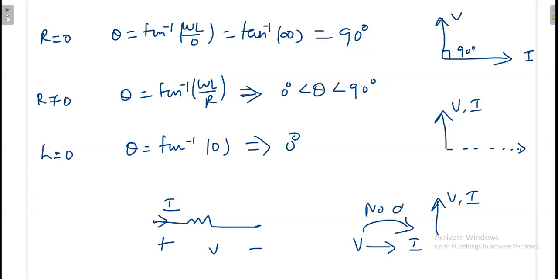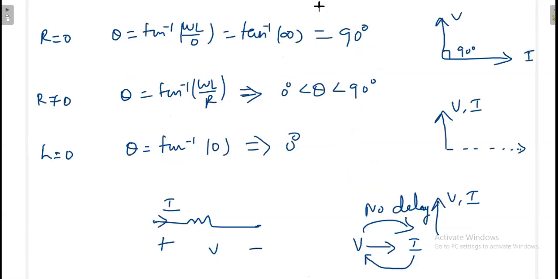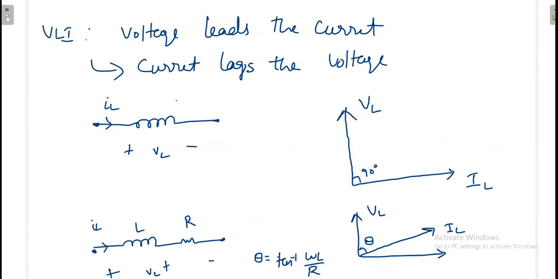Once you apply the voltage to any resistance, instantaneously, without taking any extra time, there will be the current. Otherwise, if you apply the current to the resistor, then instantaneously there will be the voltage without any delay. But you cannot expect this performance in the case of an inductor, because it will have some delay. That 90 degree phase delay will be there. Now we will see what the delay is, in terms of phase. The time delay is related to the phase delay.